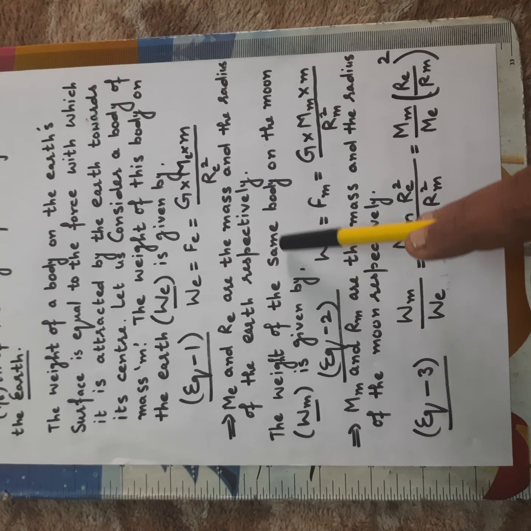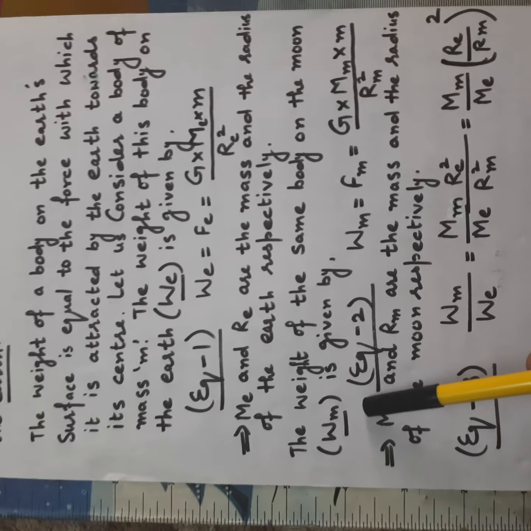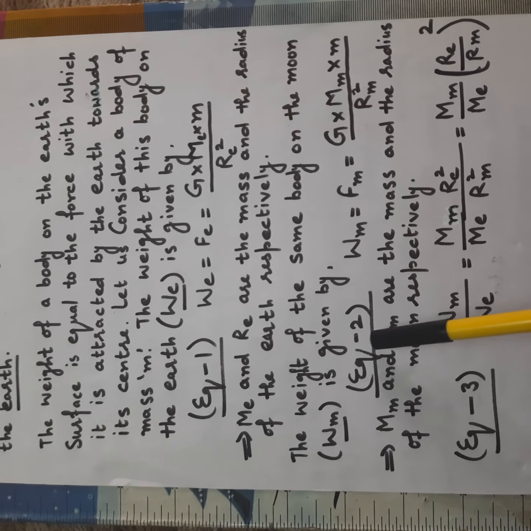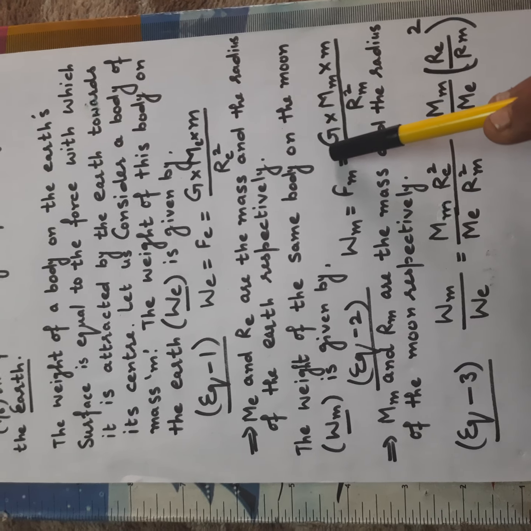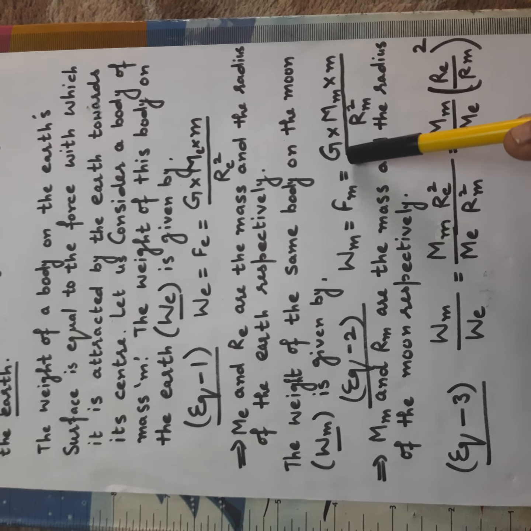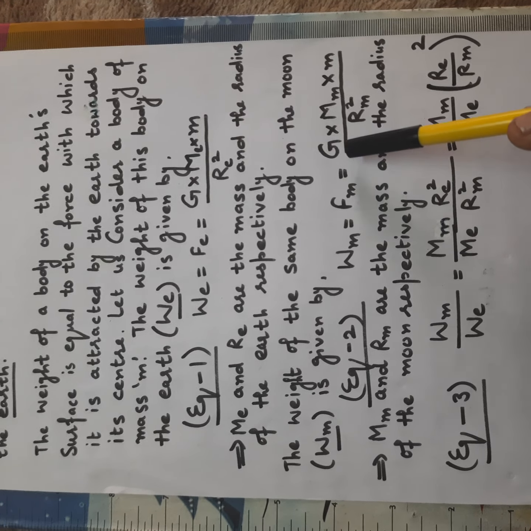Now the weight of the same body on the moon is WM, and it is given by, again we have a second equation, WM is equal to FM, equal to, similarly as in the previous case, G, the universal gravitation constant, as its value remains constant everywhere, into the mass of the bigger object, which is the moon, into the mass of the smaller body, which remains constant, as I told you in the previous topic.